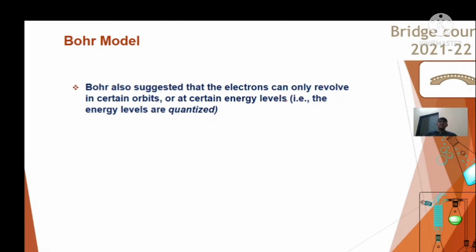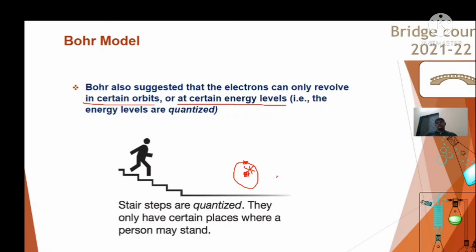It also suggests that electrons can revolve in certain orbits at certain energy levels. Likewise, in that diagram, the electron will move or travel only in these energy levels. Suppose this is the nucleus and this is the path of the orbit of the electron, where the electron can move, but in between there is empty space. Here you cannot find any electron. The electron belongs to this circular path only. Understand? This is what Bohr's model says.